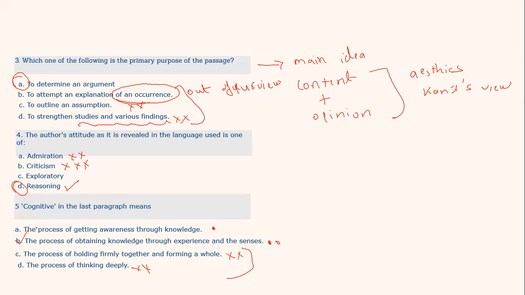This was a very difficult passage, and if somebody has got 3 out of 5, that's a wonderful job. But the main point why I picked this passage to discuss is to tell you how to deal with difficult passages. If you read it once, you read the questions. If you find that the questions are something you can handle, you know the areas from which questions have been picked, please do attempt it. If you can understand the main idea of the difficult passage, then you can solve the questions, trust me. And to identify the main idea of the passage, you can clear the mess. Unnecessary things that are being discussed, just remove them.